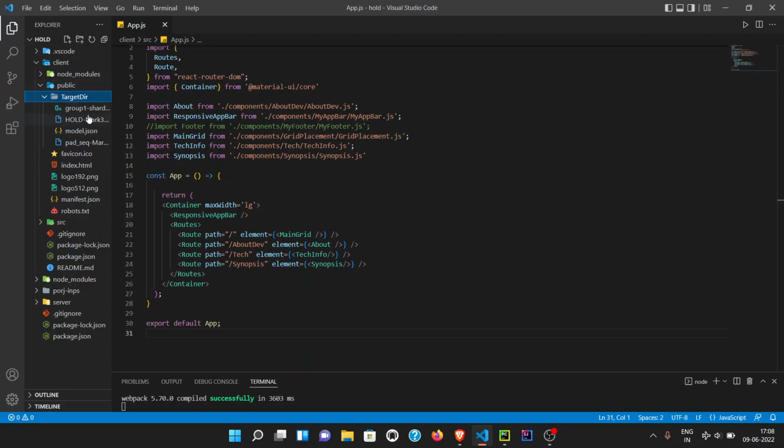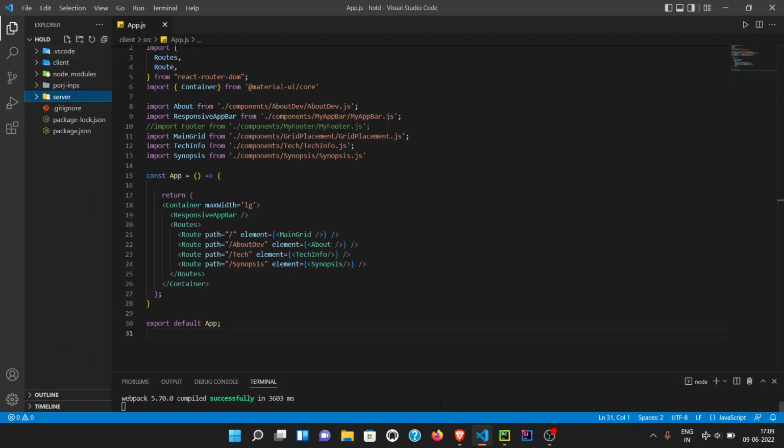If you can see this target directory, it has the model, model.json. This model was initially developed in Python, but just to integrate it with the client side without the use of a server, I had to convert it into the format specified by TensorFlow.js. Although we are not using that approach, we are using the server approach. Let's talk about the server approach right now.